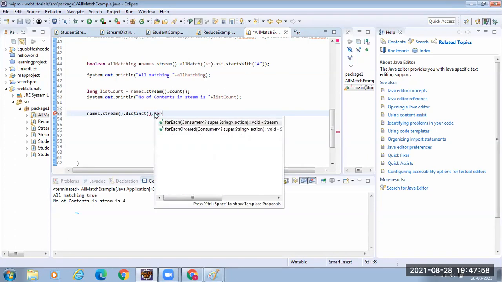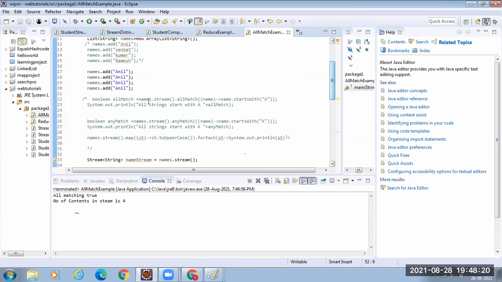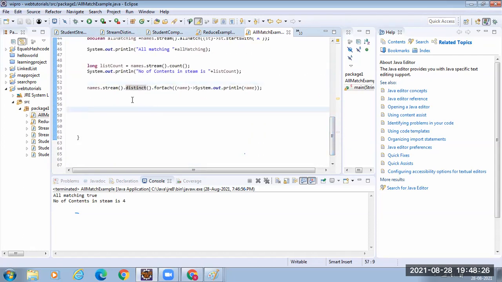So I have to consume using forEach. name, System.out.println(name). Clear? What is it doing? You have converted the list into a stream, and when you apply distinct, what does it do? See, in my list, I have duplicates. Anil. So it should print only one, right?